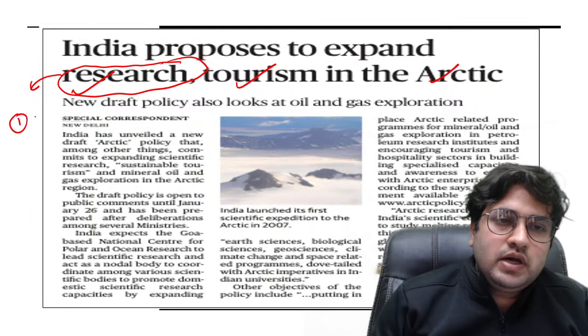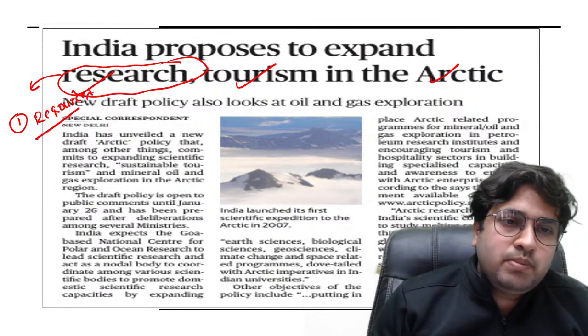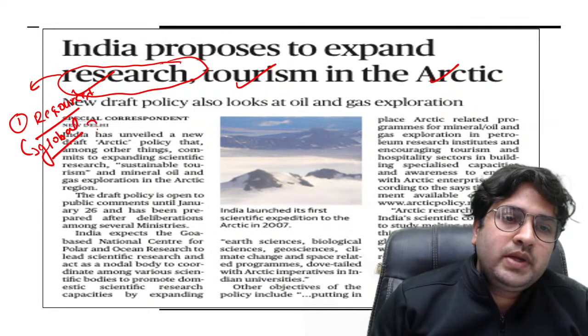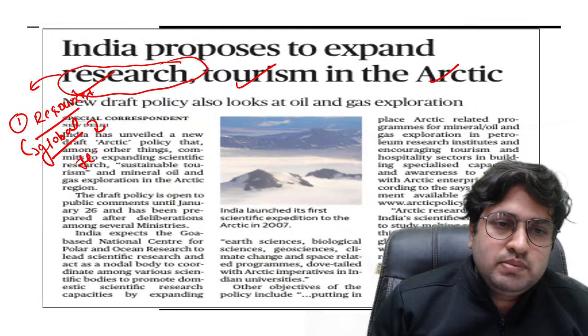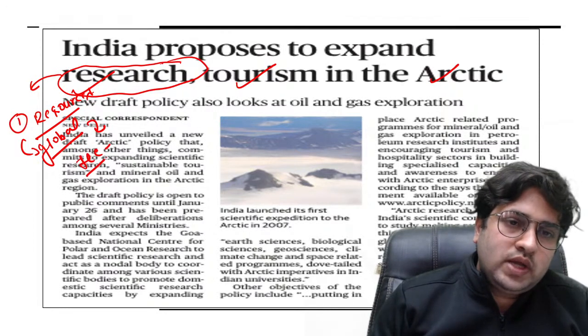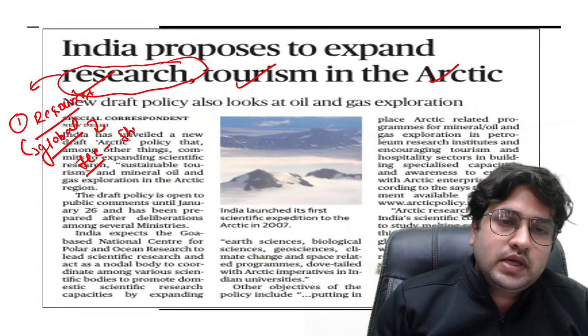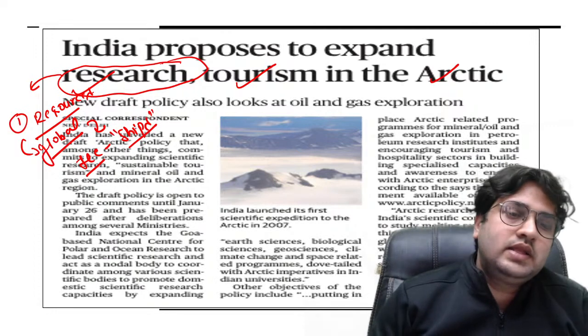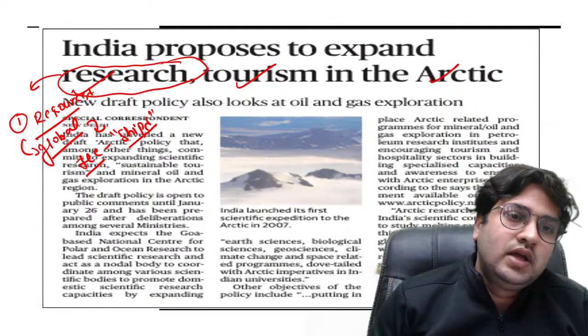First is related with the availability of resources. Because of climate change, or because of global warming, the ice is continuously melting and a separate route is created. Through that route, ships can enter places where earlier they were not able to enter, and this is mainly because of the melting of the ice.